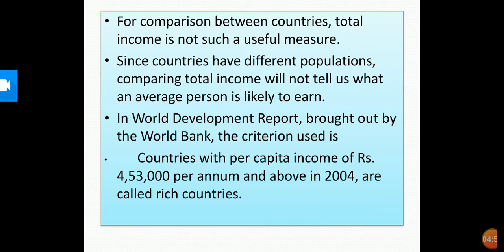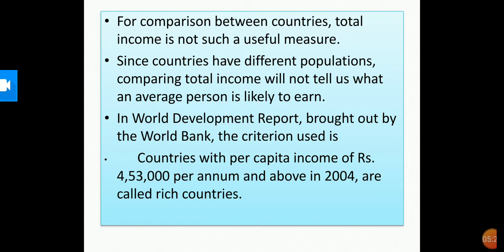Hence, we compare the average income of the country, which is the total income of the country divided by its total population. We come to average income by dividing the total income of the country by the total population. The average income is also called per capita income. We shall see it in the next slide also.